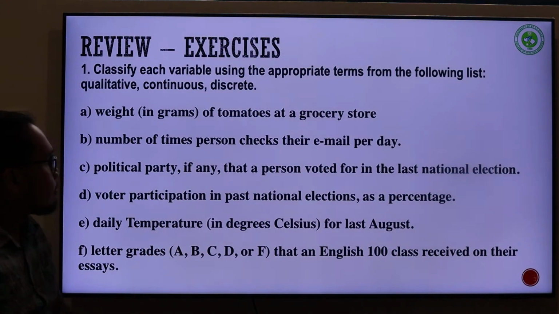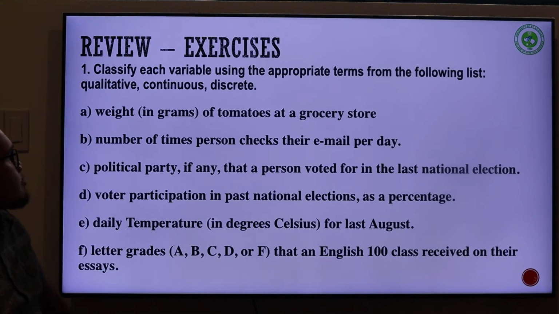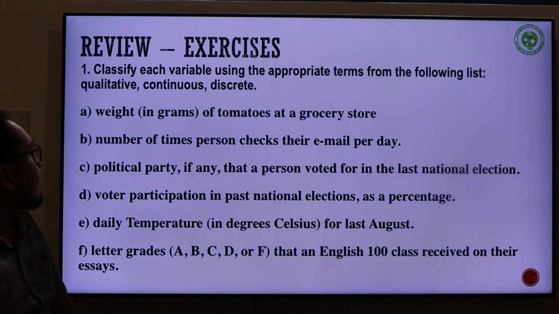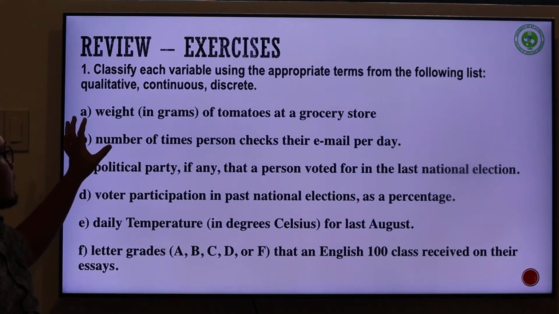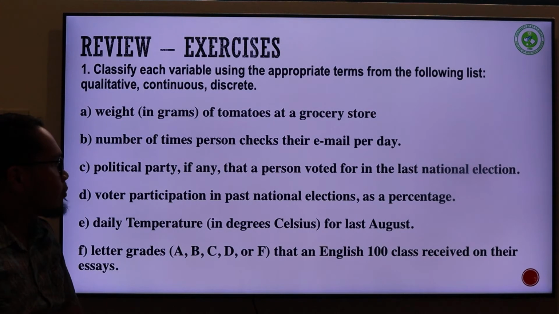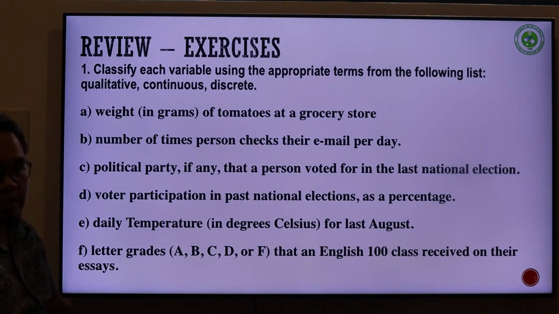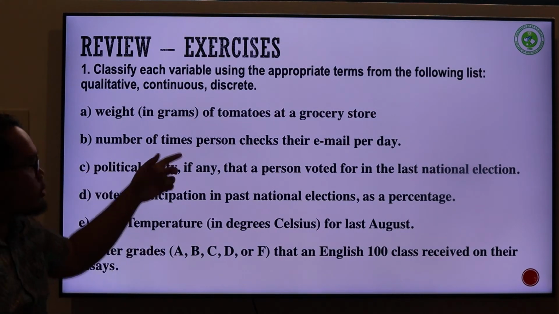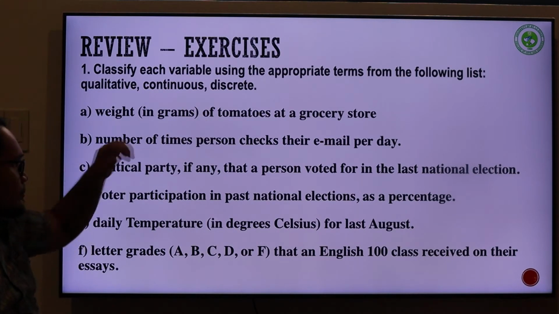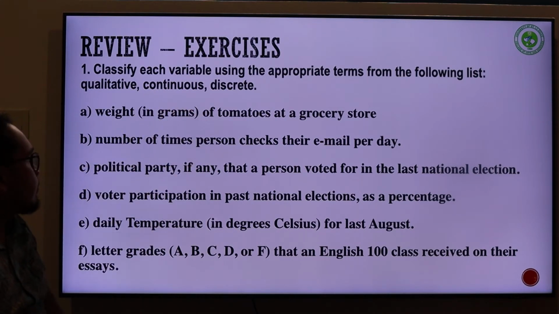Before we continue to the next one, let's try to answer the review exercises that I gave you last video. Again, the instructions are to classify each variable using the appropriate terms from the following list. It's either going to be qualitative, quantitative continuous, or quantitative discrete. It's quite straightforward and easy.